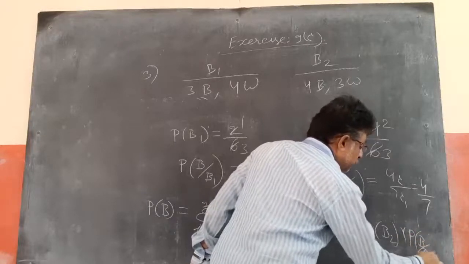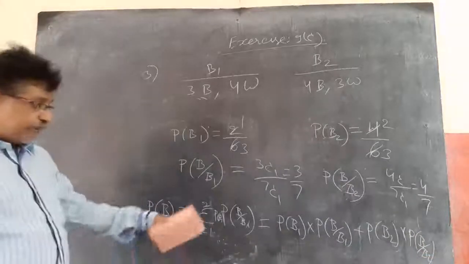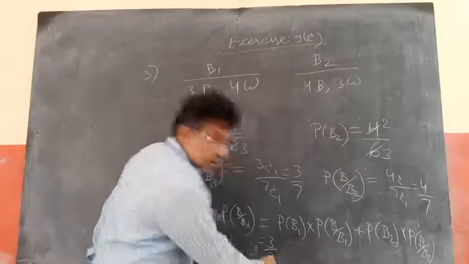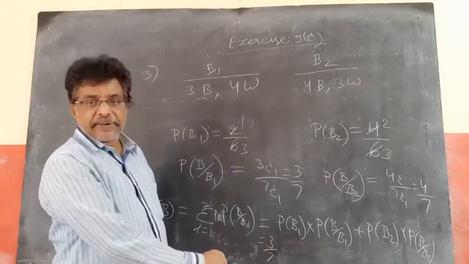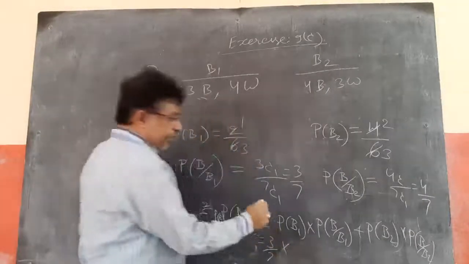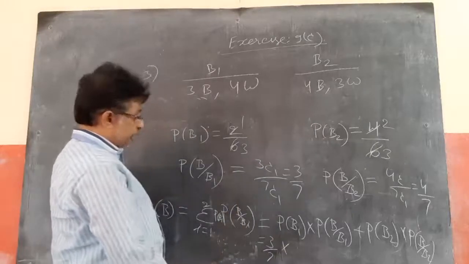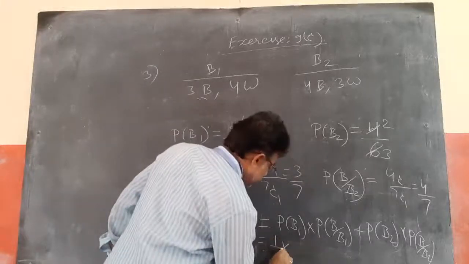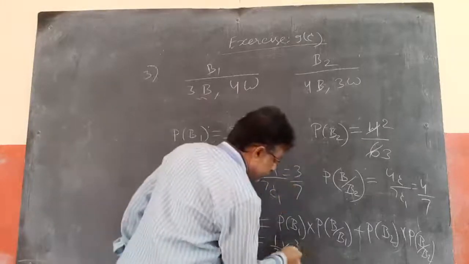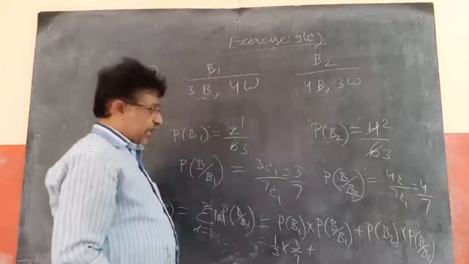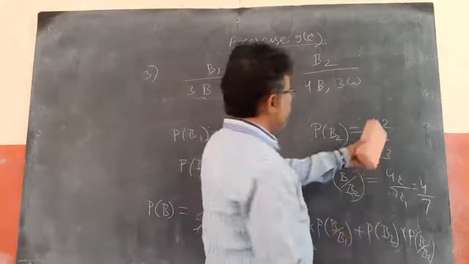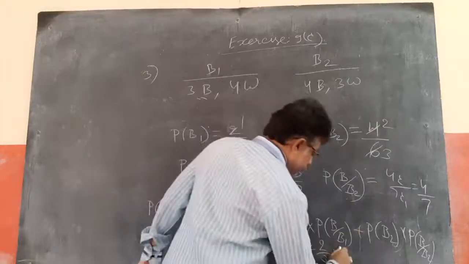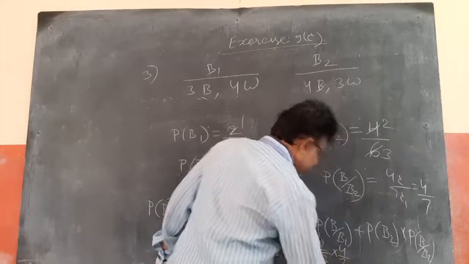Now, P of B1 is how much? Sorry, P of B1 is 1 by 3, into P of B by B1 which is 3 by 7, plus P of B2 is 2 by 3 into P of B by B2 which is 4 by 7.